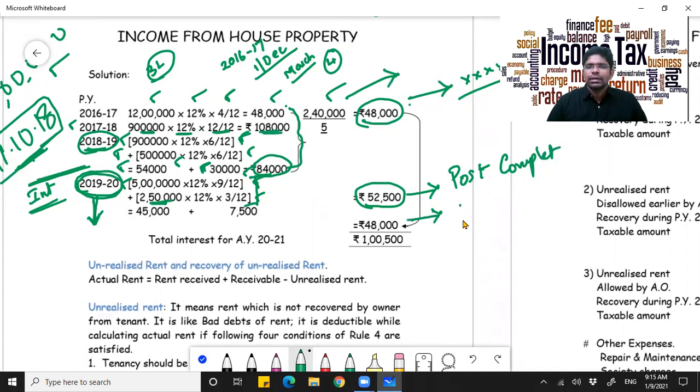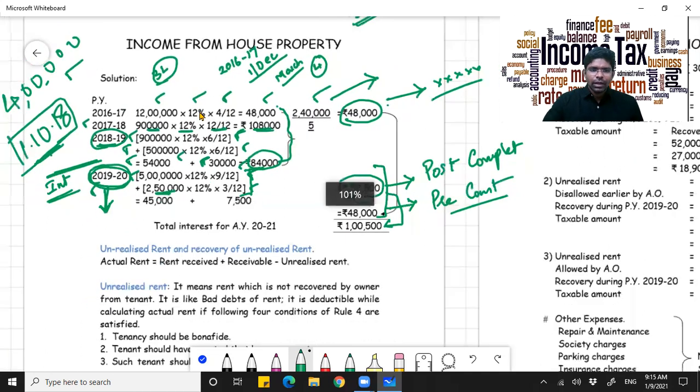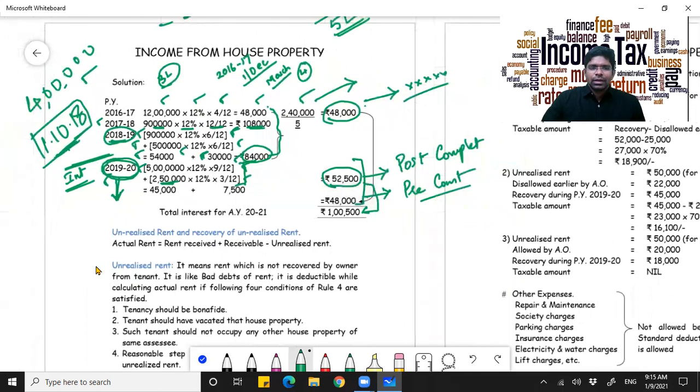This is pre-construction. Now these two can be claimed as a deduction in the financial year 2019-20, that is in the assessment year 2020-21. When you are calculating your income from house property, you can claim this particular interest component as a deduction. I hope I am clear.